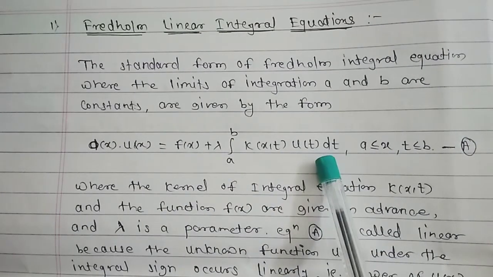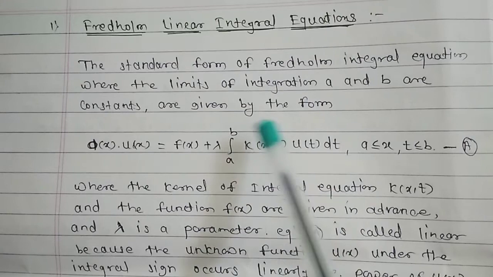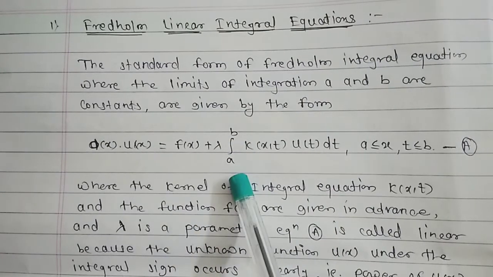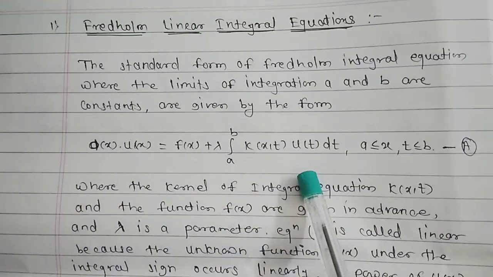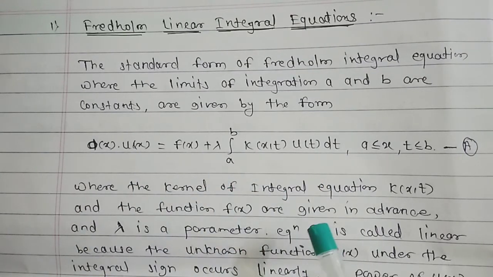This is the standard form of the Fredholm integral equation. Look at here, the limits a and b are nothing but constant numbers.